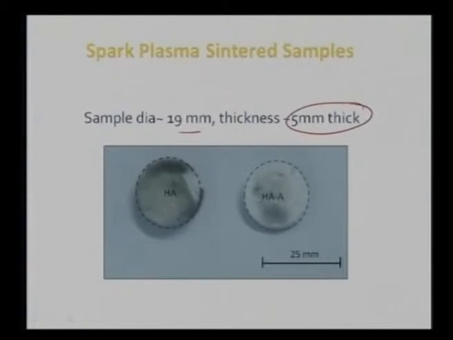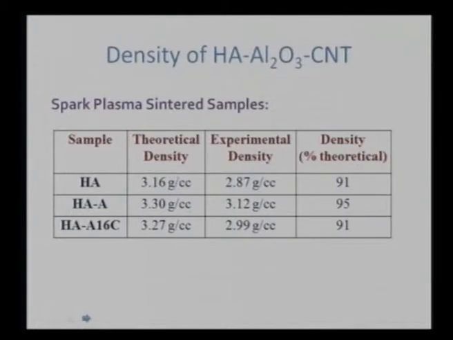We can see that hydroxyapatite is much more grayish, and with the addition of alumina it becomes much whiter. The blackish color comes from the graphite sheet kept on top of the hydroxyapatite powder, so that it doesn't stick to the die. The sample diameter is approximately 19 millimeters, and we can go as thick as 5 millimeters in the two cases. As we see, the densities are pretty high, greater than 90%. At the same time, porosity is one of the very critical components of estimating biocompatibility.